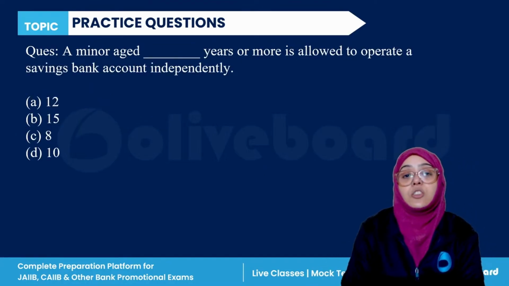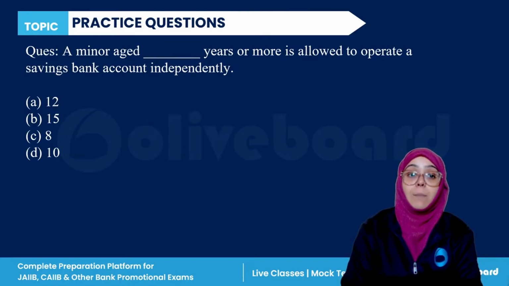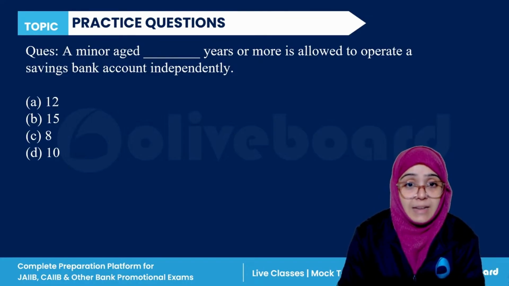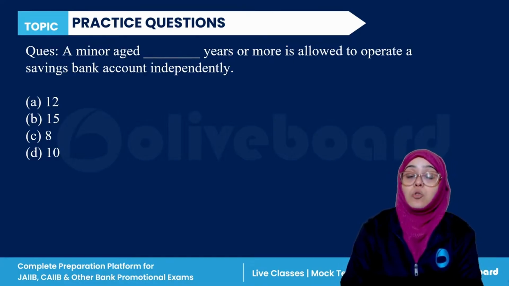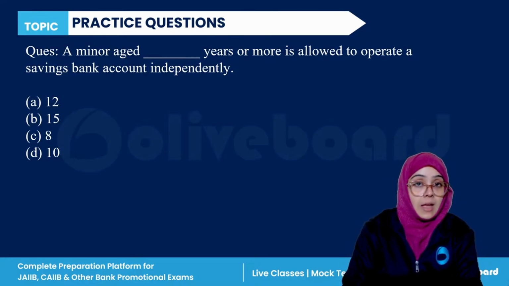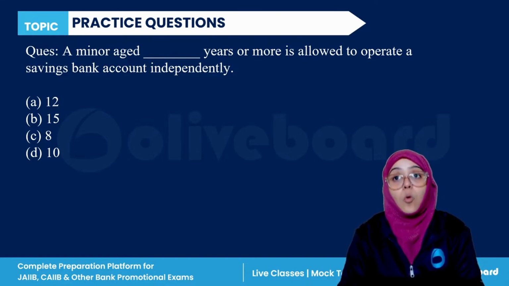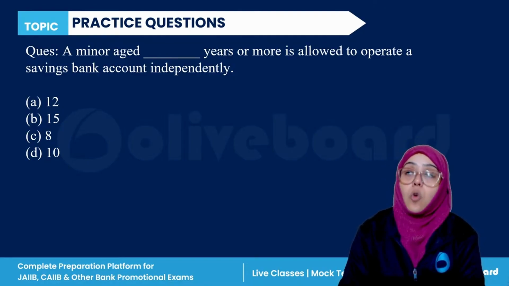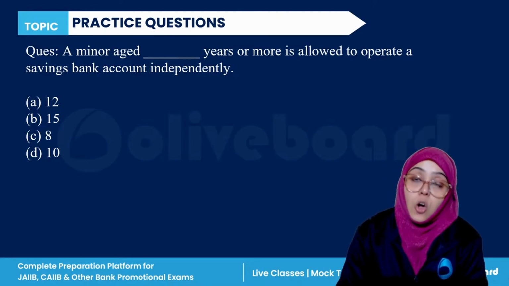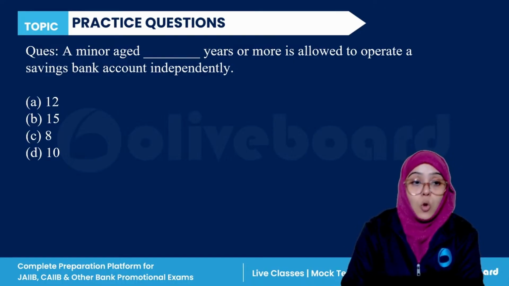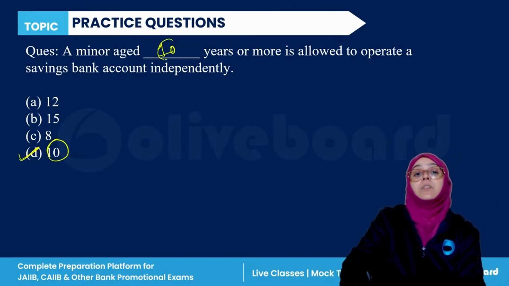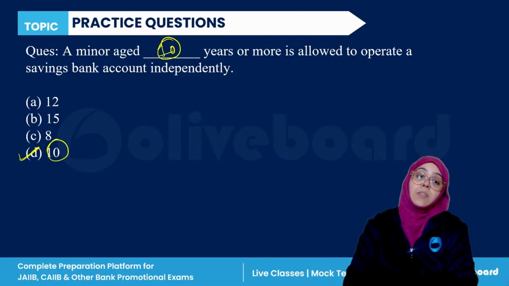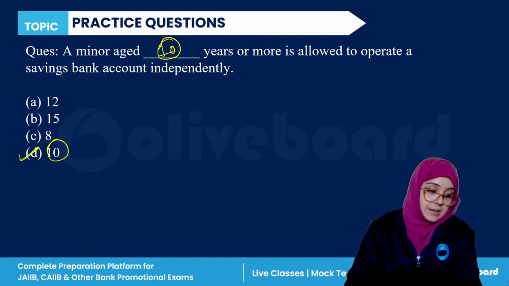Next question. A minor aged dash years or above is allowed to operate a savings bank account individually. So there is a basic age, and over and above the basic age, the bank is allowed to fix its own age at which it allows a minor to operate the savings bank account individually or independently. So if there is a minor aged 10 years and above, D is the correct answer. Then they are allowed to operate the savings bank account independently, right?